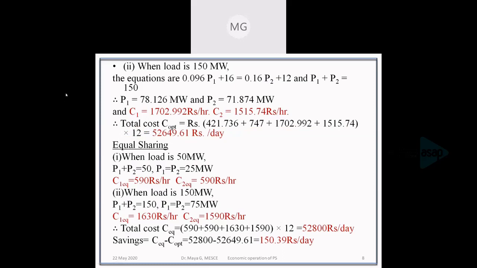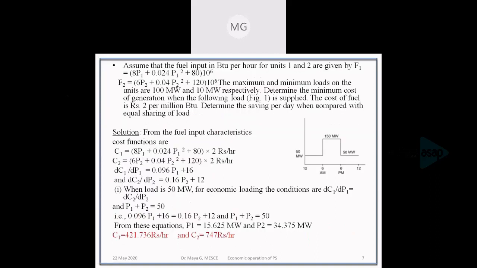Now regarding the second part: determine the savings per day when compared with equal sharing. First, we have to find the cost when the loads are equally shared by the two units.